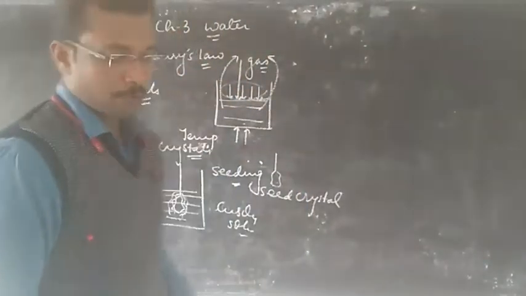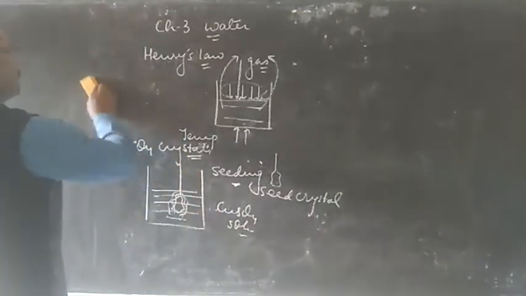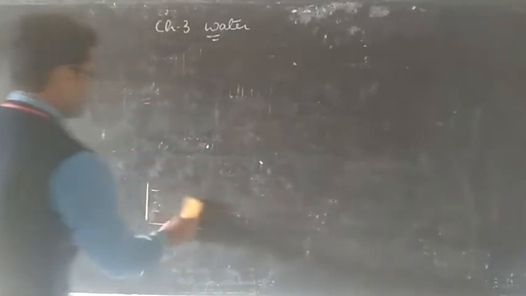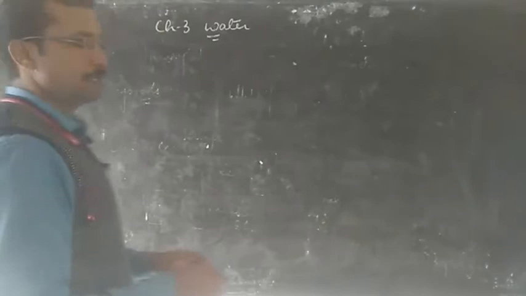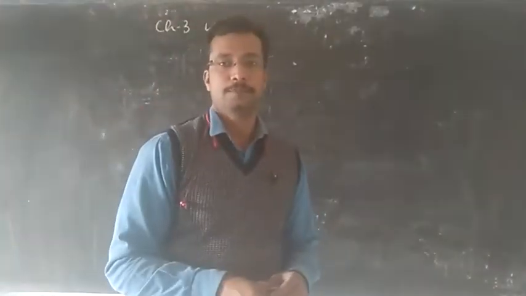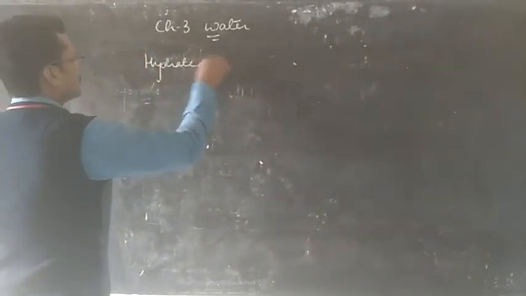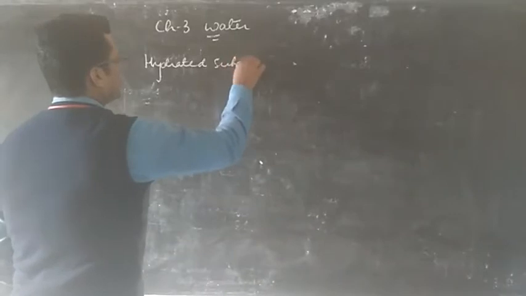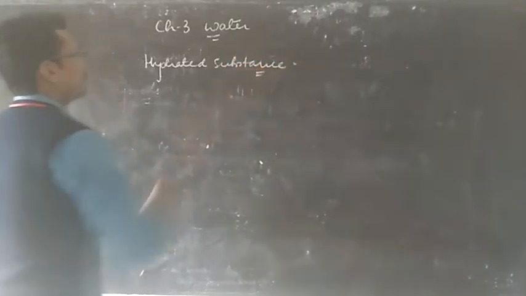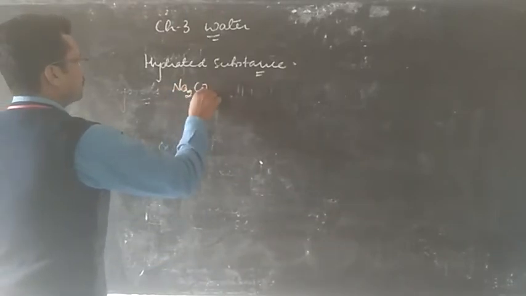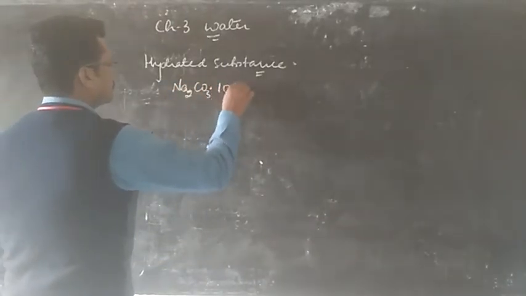Let us now come to hydrated and anhydrous substances. Hydrated substances are those which contain water of crystallization in them. For example, Na2CO3.10H2O.